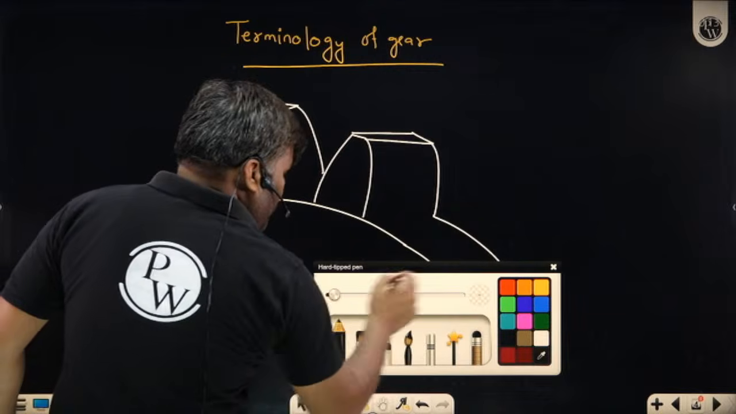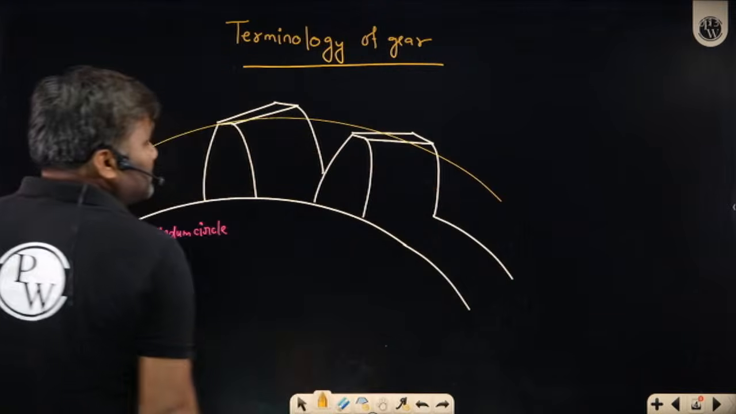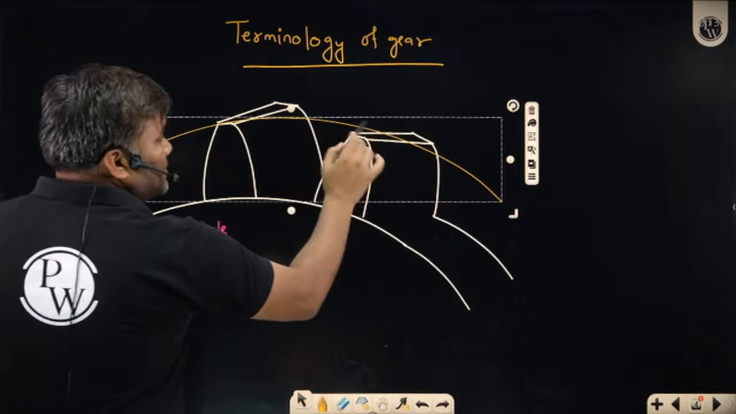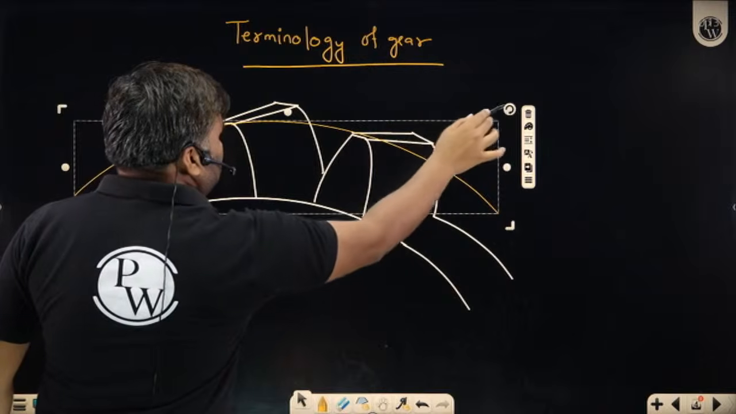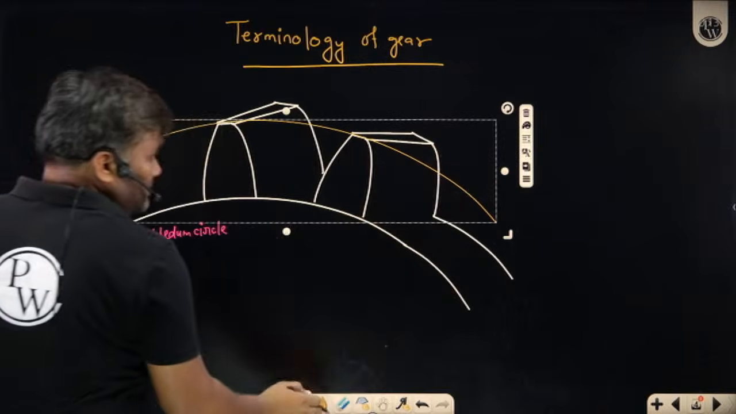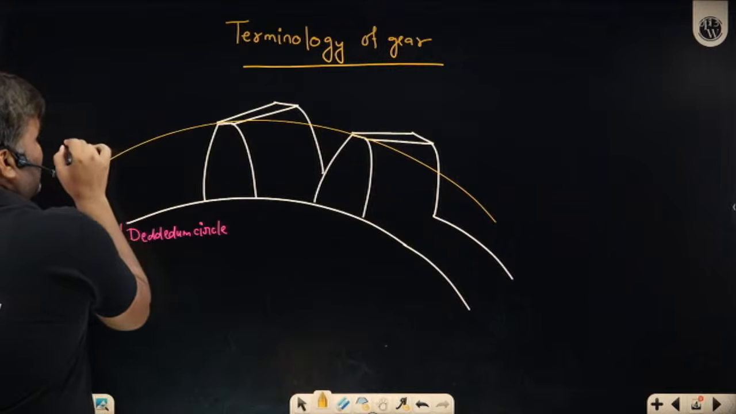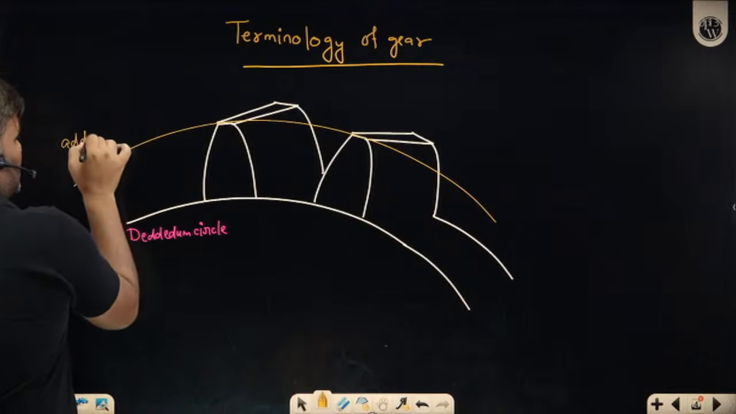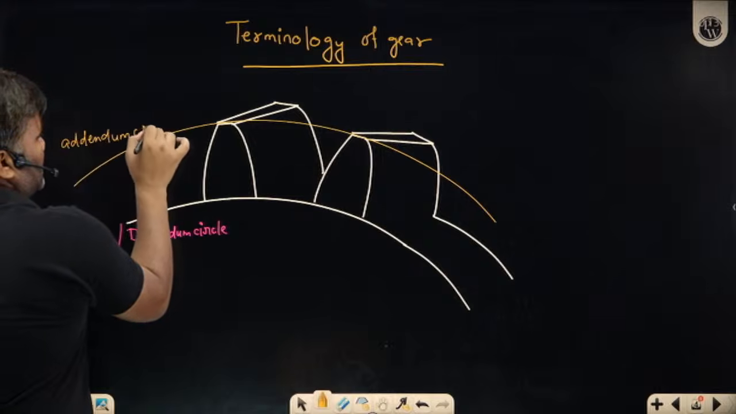If I draw a circle which is passing through the tip of the tooth, this is called the addendum circle. This yellow circle which is passing through the tip of the teeth is called the addendum circle.